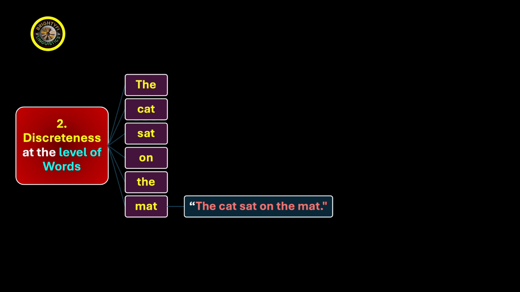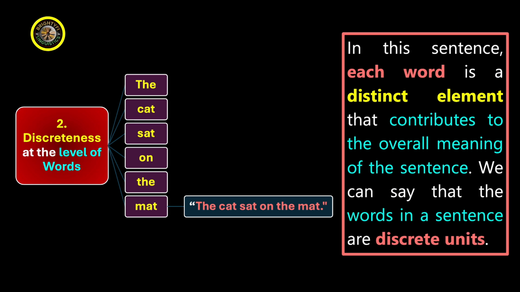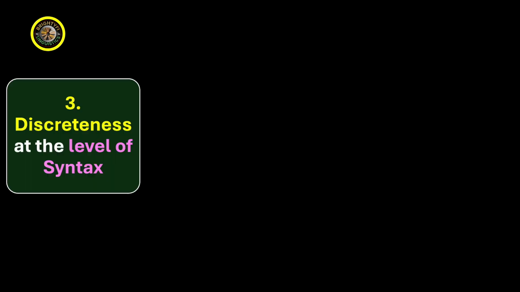What do we notice? We notice that in this sentence, each word is a distinct element that contributes to the overall meaning of the sentence. We can say that the words in a sentence are discrete units. This is discreteness at the level of words. Now we move on to point number 3, discreteness at the level of syntax. How?